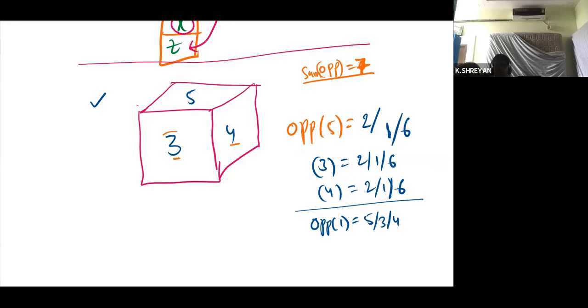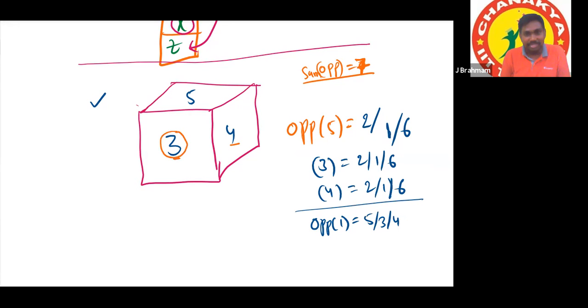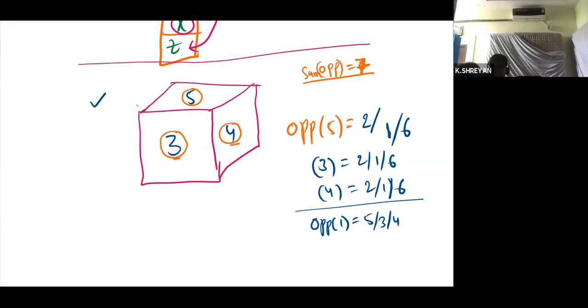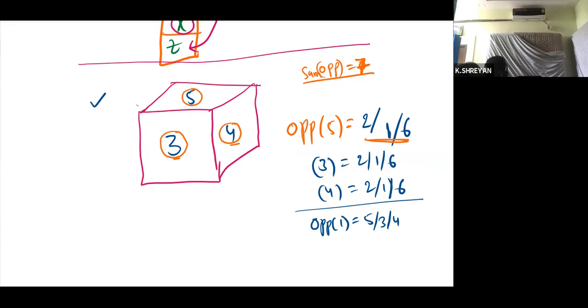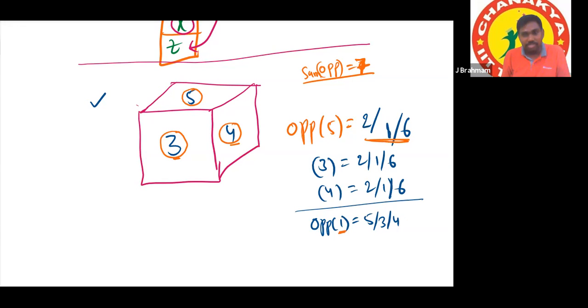Yes, very good. Just tell me, are all these 3 numbers adjacent or not? Adjacent, sir. If these 3 are adjacent, automatically the remaining 3 are also adjacent. Means 2, 1, 6 are also adjacent. So the number opposite to 1 cannot be 2 or 6. These are the 3 possibilities.